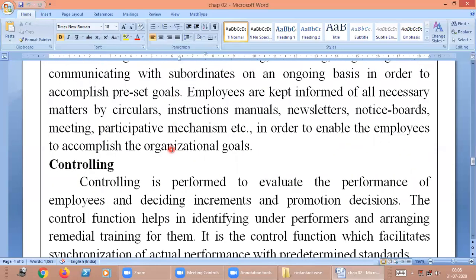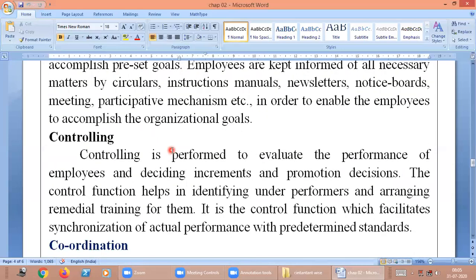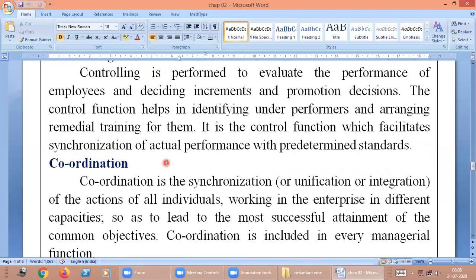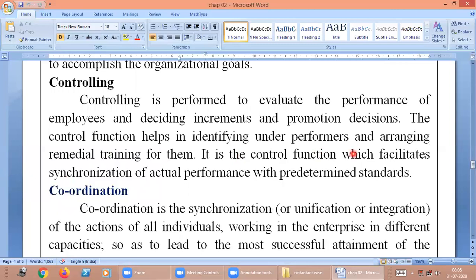Next, controlling. Controlling is evaluating the performance of the employee and deciding increment and promotional decisions. All the controlling functions help in identifying under-performance and arranging the remedial training for them. It is a controlling function which ensures the near synchronization of actual performance with the predetermined standard. Controlling, which means we have to control every individual person in the organization, whether they are performing or not. This is the controlling.